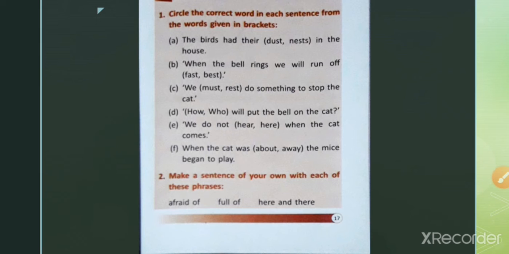Here and there. The children are running here and there, okay, or you can write when the cat comes, the mice run here and there. Next page.